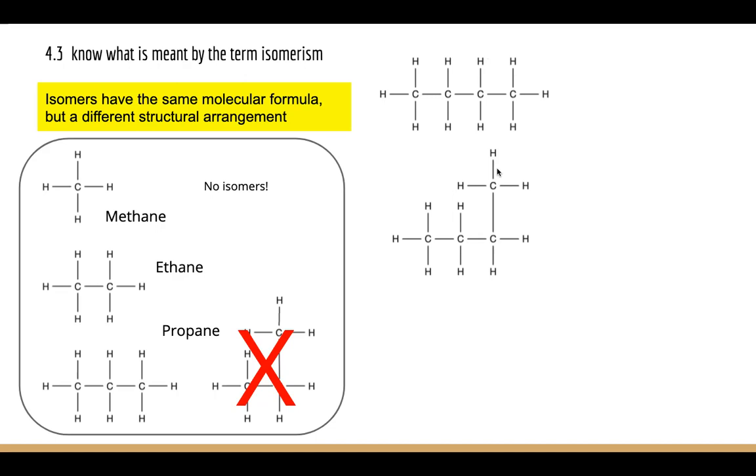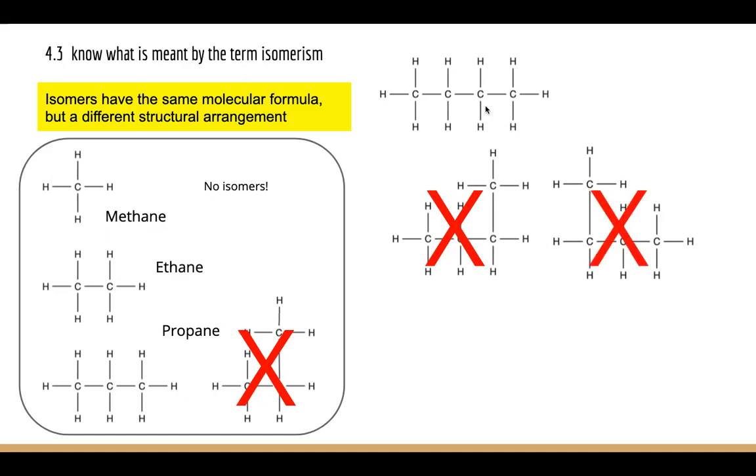Is that any different? It's a little bit similar to this example here. All we've done actually is bend this. And that's the same as that. So although this is still butane, it's not different to this one up here. So it's not a new isomer. Here is something that again looks very different to this. If you look more carefully, all we've done is we've bent this one up to form this. So although it looks different, if we bend this down again, not breaking any bonds, we're just bending it back again, we make this. So there's no new isomer here.